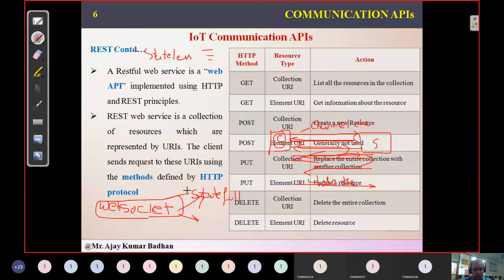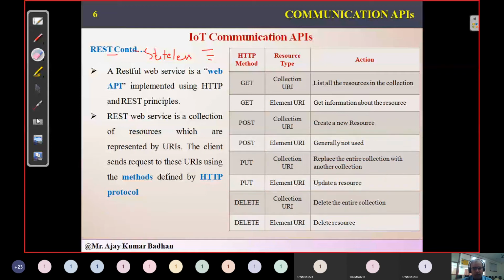That is the only difference between WebSocket and REST-based. Once the close request is transmitted from client to server, the server will send a response that the channel is closed. Now the work is completed. Next time the client wants to access, it can send a request again, get the channel established, and the same conversation takes place again. This is the difference.